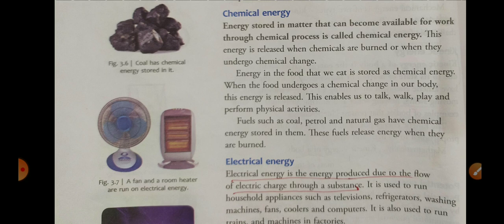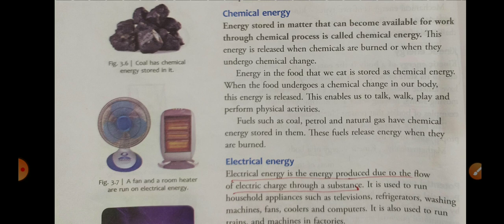Children, as you all know, we are surrounded by matter all around us. And what is matter? Matter is a substance having mass and occupying space, or you can say volume. Every object around us has a mass and occupies space, so it means they have a volume. Now it is said that chemical energy is an energy that can become available for work through chemical process.